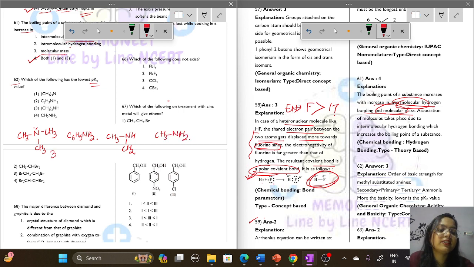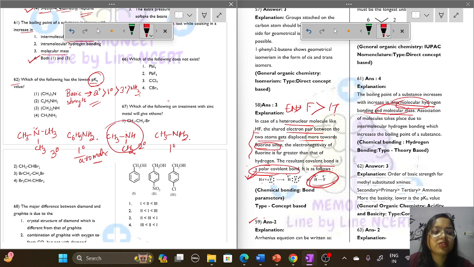Among all these, this is the tertiary one. This is the primary amine, but it is aromatic in nature. This is the secondary amine, and this is also a primary amine. So in order to consider the pKb, we have to consider the basic strength of this compound. When we look at the trends, the basic strength order is: 2 degree is the highest, then 1 degree, then 3 degree, and then ammonia. So 2 degree has the lowest pKb value. The 2 degree is this compound, which is option number 3. So option number 3 will be the correct option here.